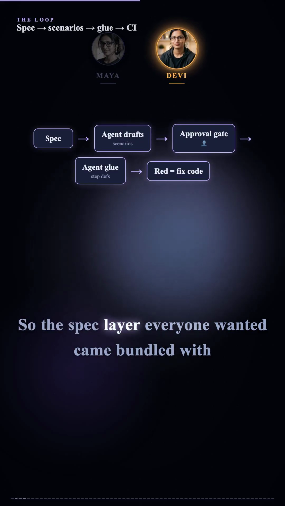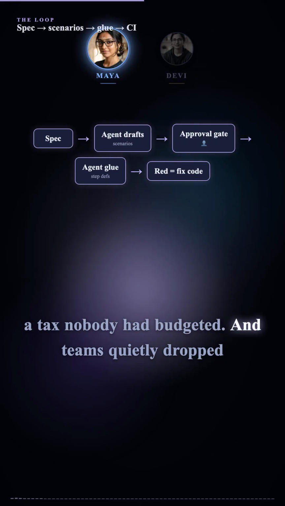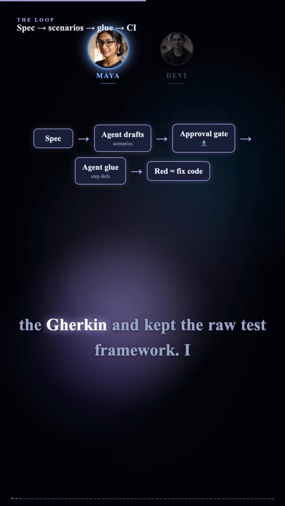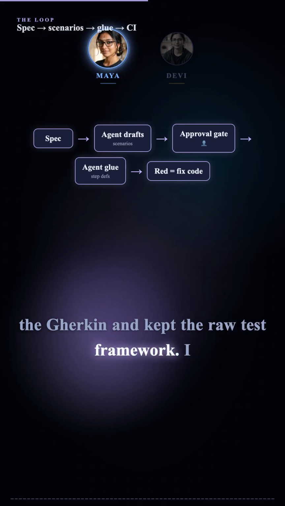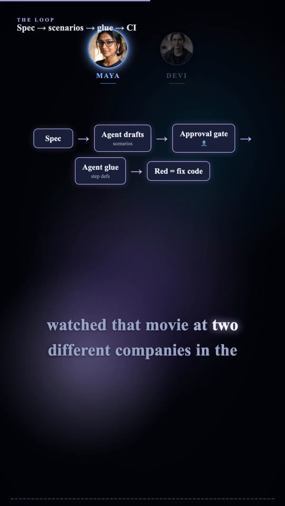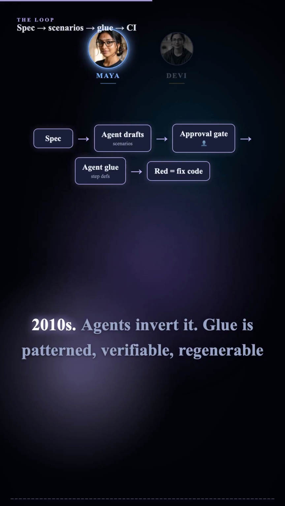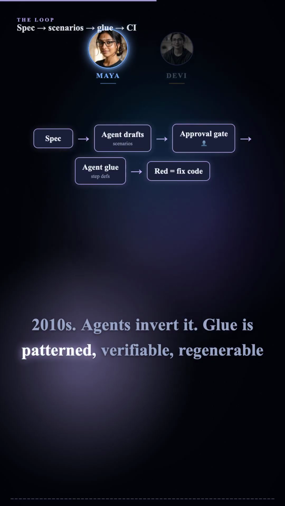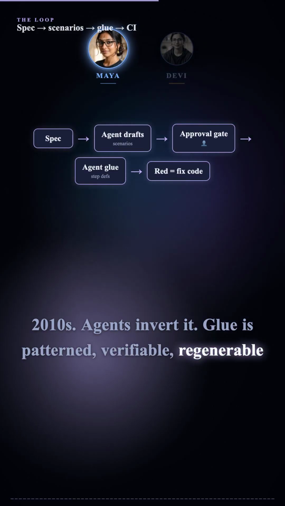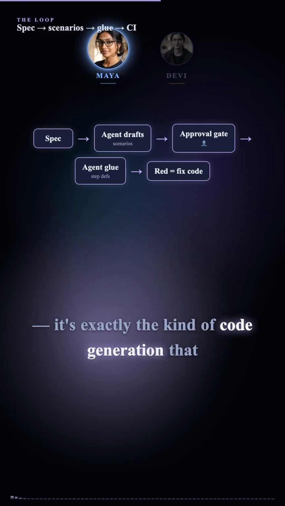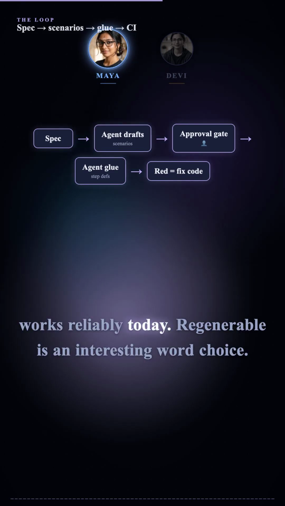So the spec layer everyone wanted came bundled with a tax nobody had budgeted. And teams quietly dropped the gherkin and kept the raw test framework. I watched that movie at two different companies in the 2010s. Agents invert it. Glue is patterned, verifiable, regenerable. It's exactly the kind of code generation that works reliably today.